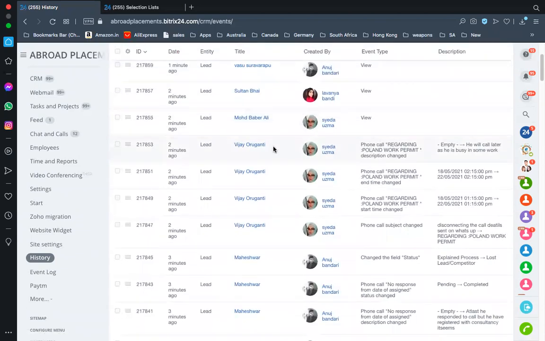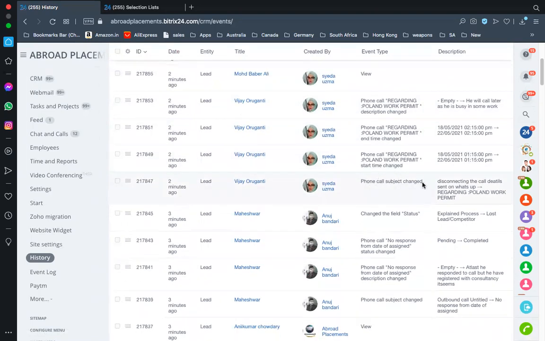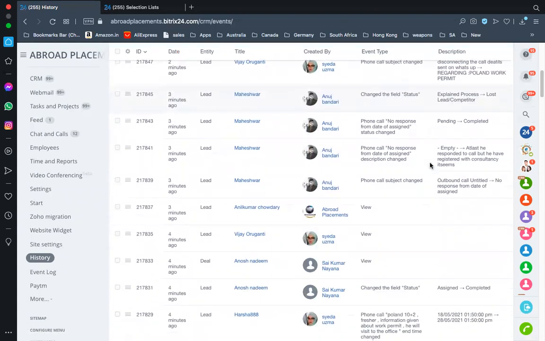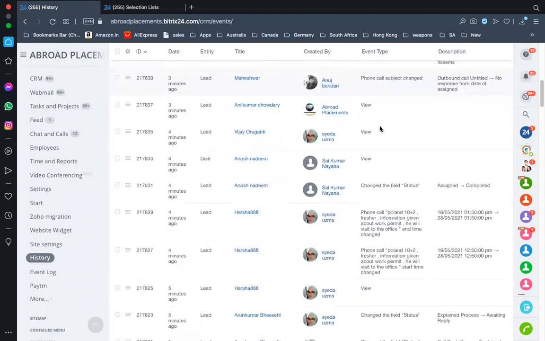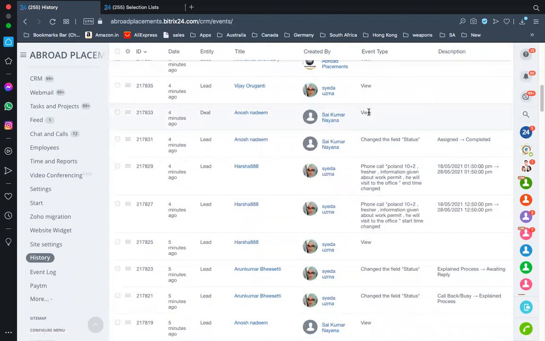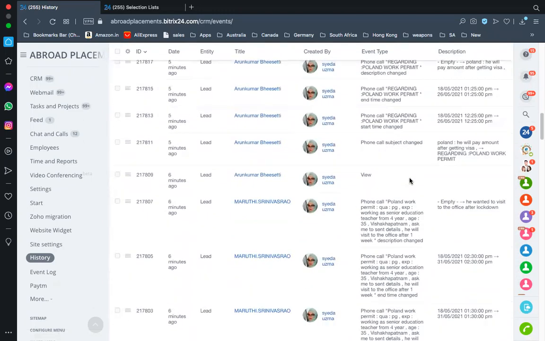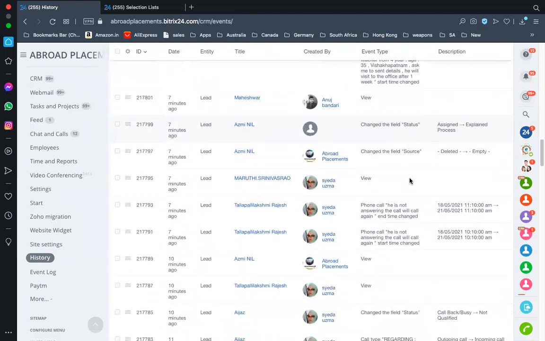Okay. So here are the activities, like you can see 2 minutes ago, this lead was viewed. Okay. Then a phone call was made, and then the phone call subject has been changed, and then Anuj has changed the status, explained to lost to competitor. Okay. And then he has done it from pending to completed. He has closed this task. So it tracks down everything. So Sai has viewed something. Okay. And then he has changed the field. Okay, the status. So everybody's activity, as you can see over here, is being recorded. All right.